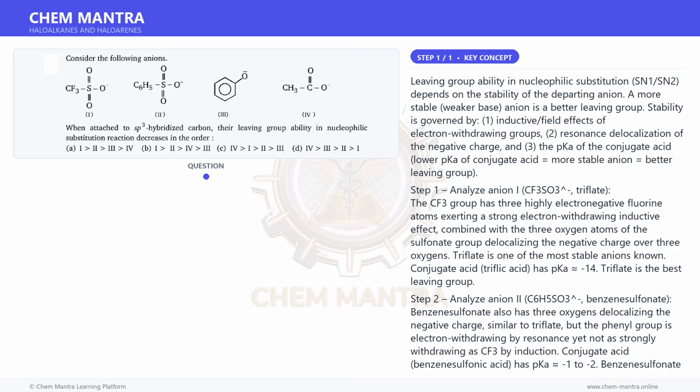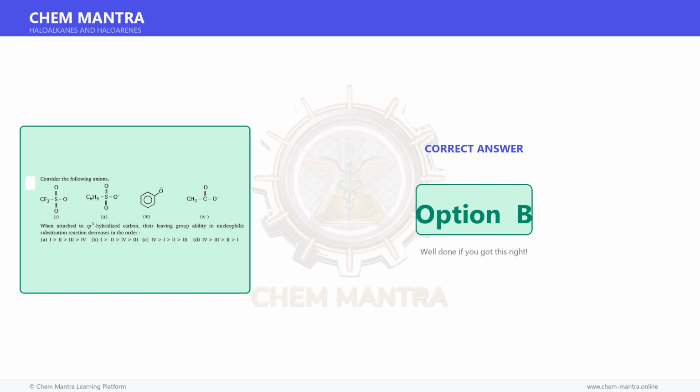Why other options fail? A. 1, 2, 3, 4 places phenoxide above acetate, which is wrong because acetate, pKa 4.76, is a weaker base and therefore a better leaving group than phenoxide, pKa 10. C. 4, 1, 2, 3 incorrectly places acetate as the best leaving group. D. 4, 3, 2, 1 is entirely reversed from the correct reasoning. Therefore, the correct answer is option B.